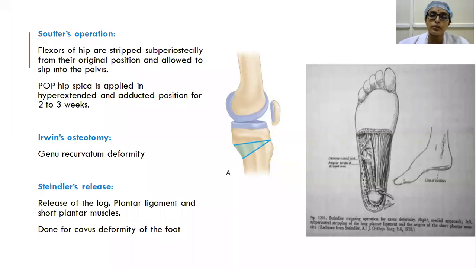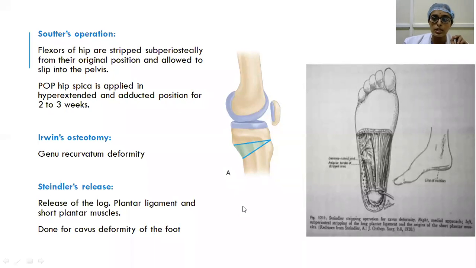And for genu recurvatum, you see here, this is the Irwin's osteotomy, where a wedge of bone is removed from the tibia and the distal portion is fixed to the proximal portion. So the recurvatum deformity is corrected.